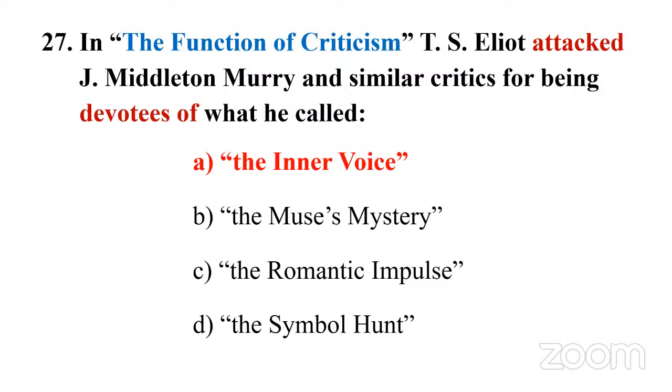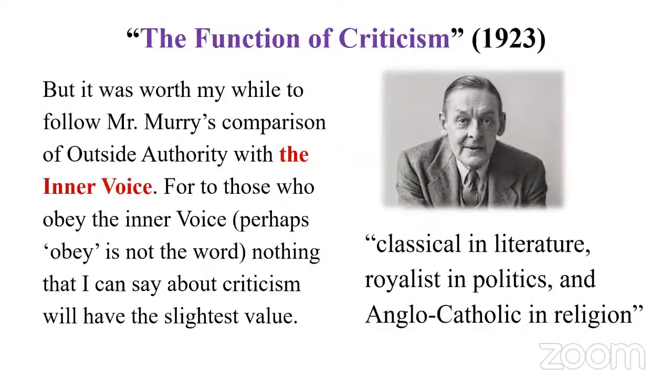So in this essay, The Function of Criticism, T.S. Eliot attacked Middleton Murry. Why? Because, as you know, this essay was written in 1923. T.S. Eliot was known for his classicist approach. This is how he described himself: classical in literature, royalist in politics, and Anglo-Catholic in religion. So you can also recall his another famous essay, Tradition and the Individual Talent. He is more a traditionalist and a classicist.